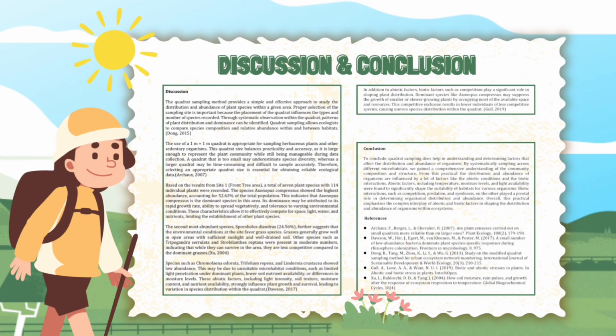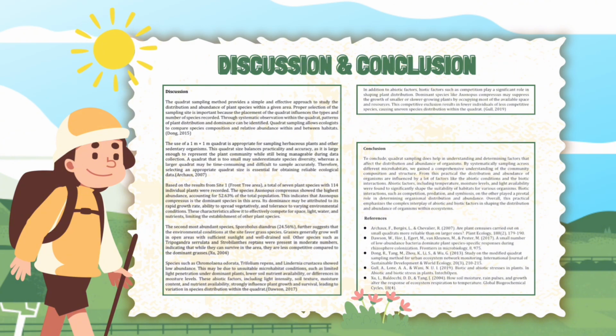Dong, 2015. The use of a 1 meter by 1 meter quadrat is appropriate for sampling herbaceous plants and other sedentary organisms. This quadrat size balances practicality and accuracy, as it is large enough to represent the plant community while still being manageable during data collection. A quadrat that is too small may underestimate species diversity, whereas a larger quadrat may be time-consuming and difficult to sample accurately. Therefore, selecting an appropriate quadrat size is essential for obtaining reliable ecological data.